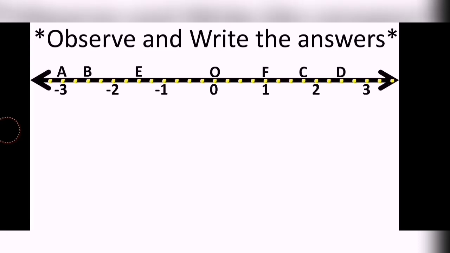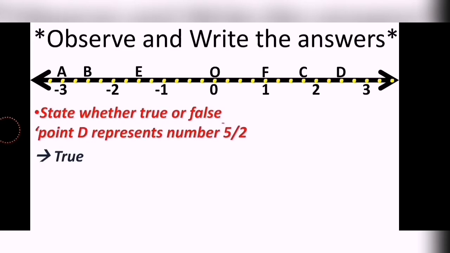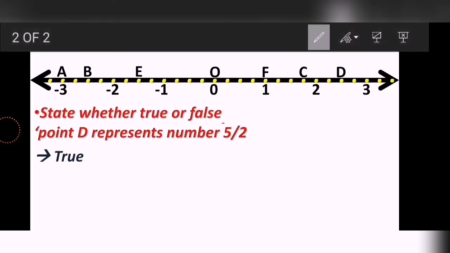The same number line is given to me. The left side of the 0 is negative, and the right side is the positive one. So my answer over here presently, point D, state whether true or false. Point D represents the number 5 upon 2, and the answer is true. But why? The way I told you, 5 upon 2. See, I know that one unit is divided into 1, 2, 3, 4 parts. That means 4 should be there in the denominator.